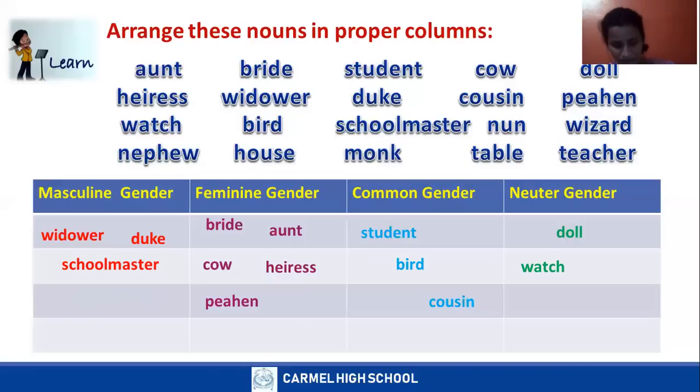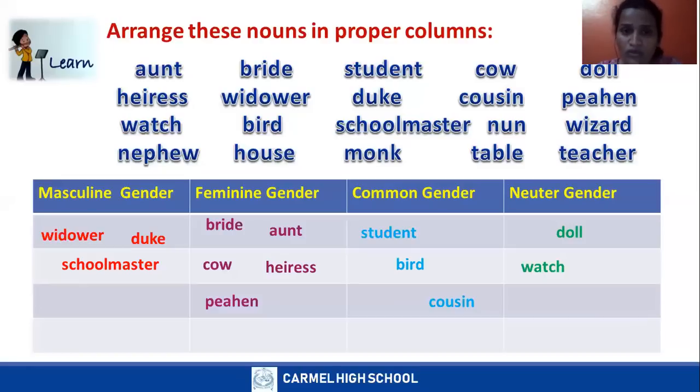Next, nun. What do you mean by nun? Nun is a woman who belongs to a religious order and takes the vows of poverty, chastity, and obedience, who always serves God. Nun's opposite gender is monk.